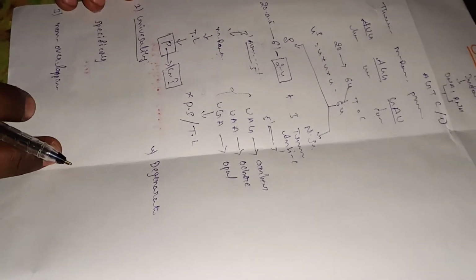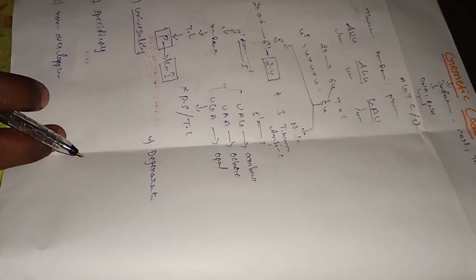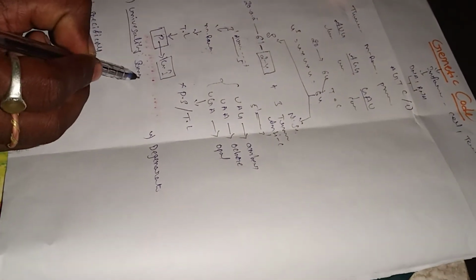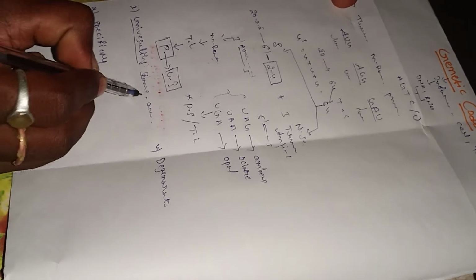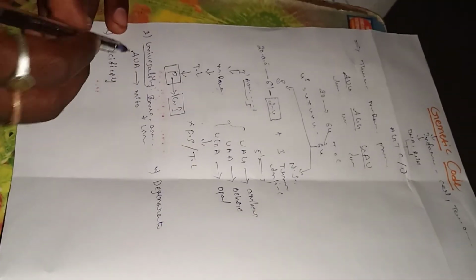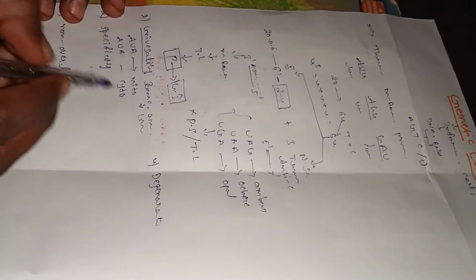What is universality? Universality means the same codons are used to code for the same amino acid in living organisms. For example, AUA is present in the mitochondria, and the same AUA is present in the cytoplasm.